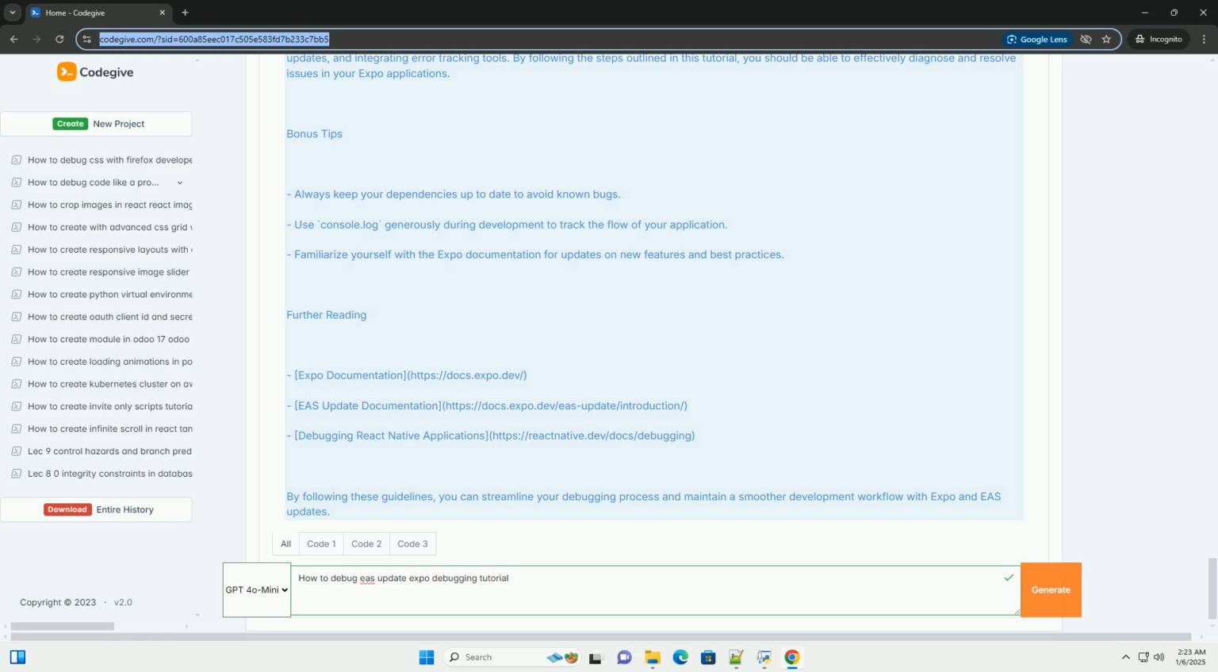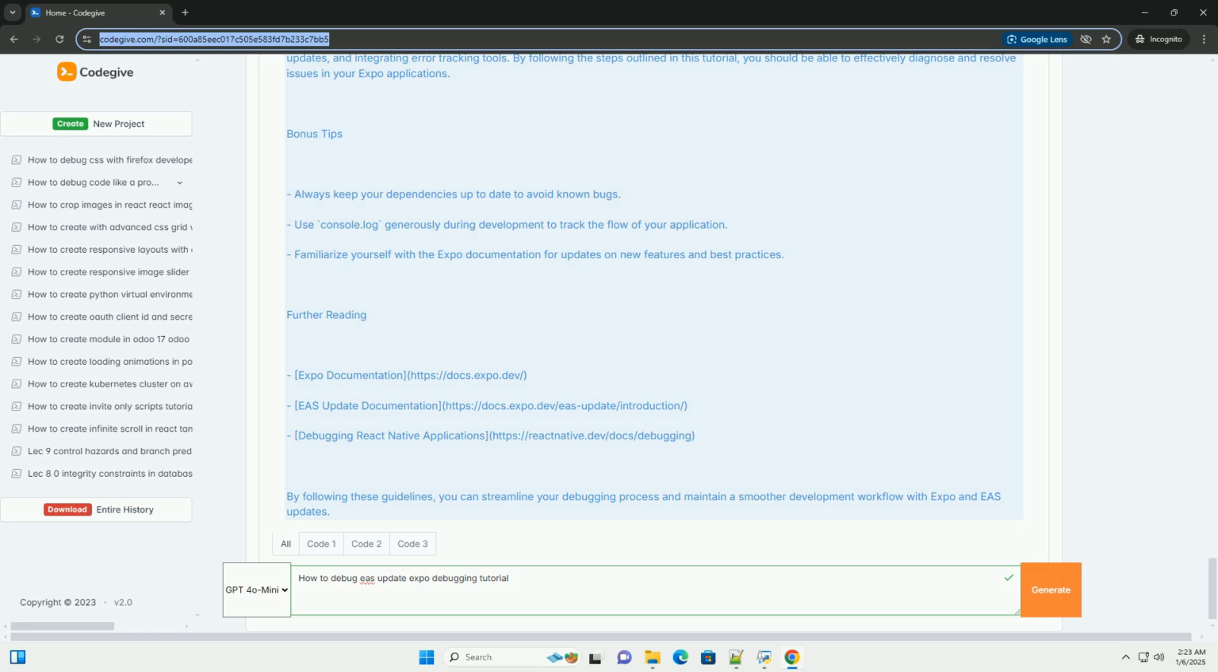Step 7. Conclusion. Debugging an Expo app using EAS updates involves several techniques, including using the React Native debugger, checking logs, rolling back updates, and integrating error tracking tools. By following the steps outlined in this tutorial, you should be able to effectively diagnose and resolve issues in your Expo applications. Bonus tips. Always keep your dependencies up to date to avoid known bugs.